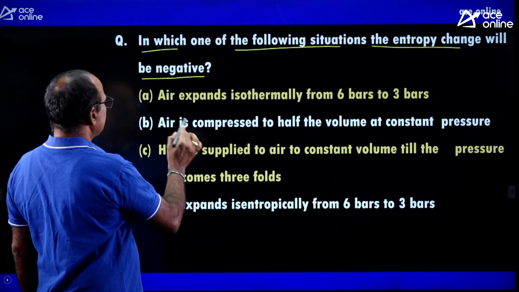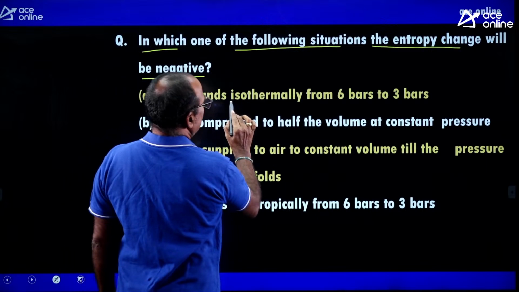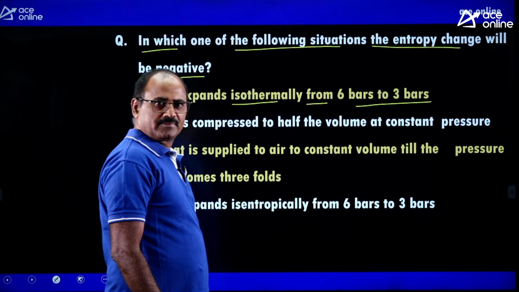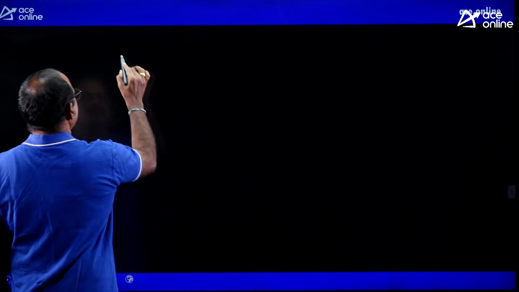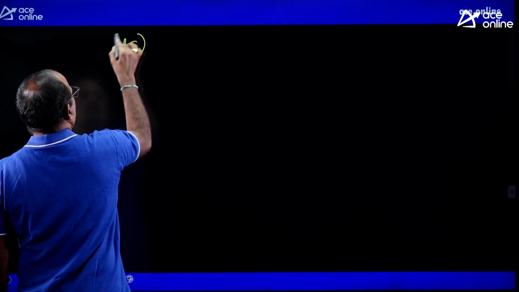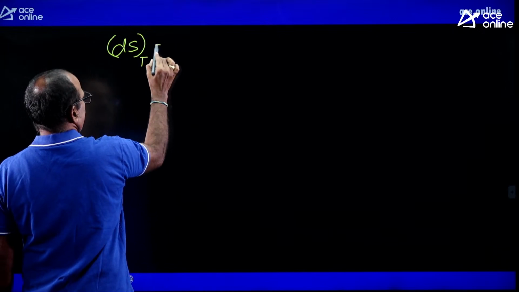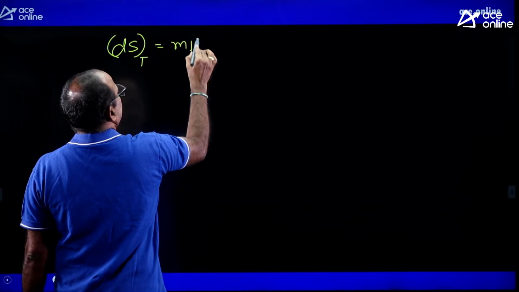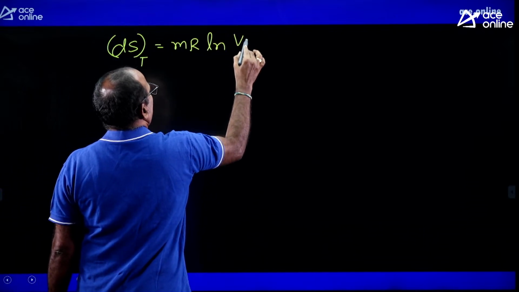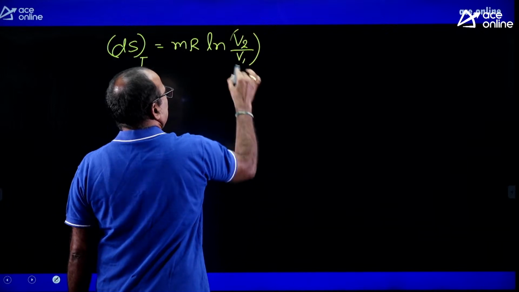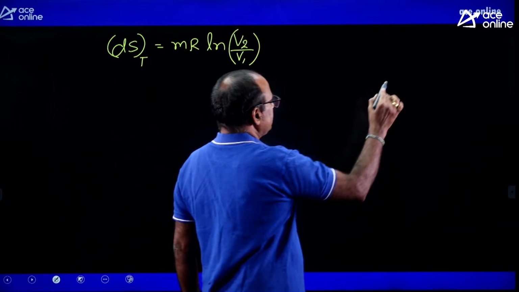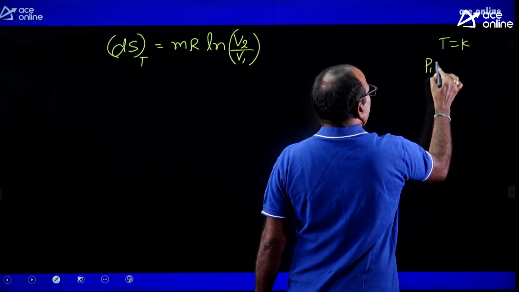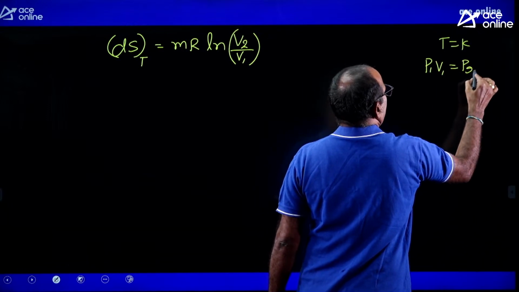Look at option A: air expands isothermally from 6 bar to 3 bar. You know, the change in entropy at constant temperature, isothermal meaning constant temperature, is equal to mR ln V2 by V1. At constant temperature, according to Boyle's law, P1 V1 equals P2 V2.